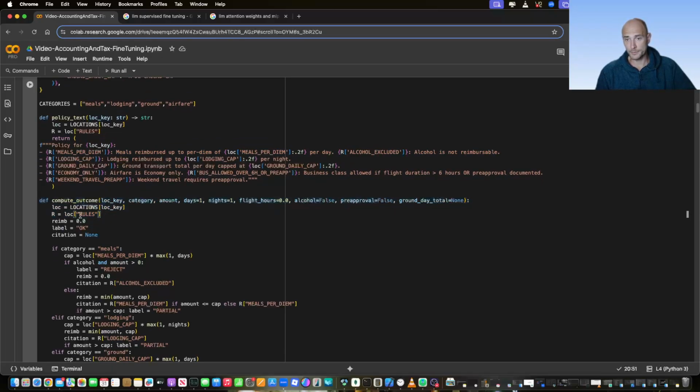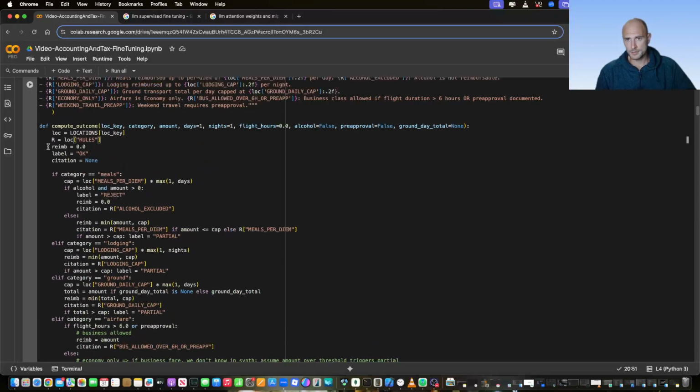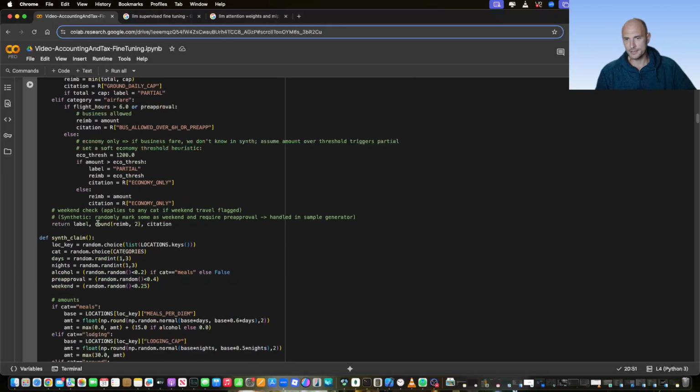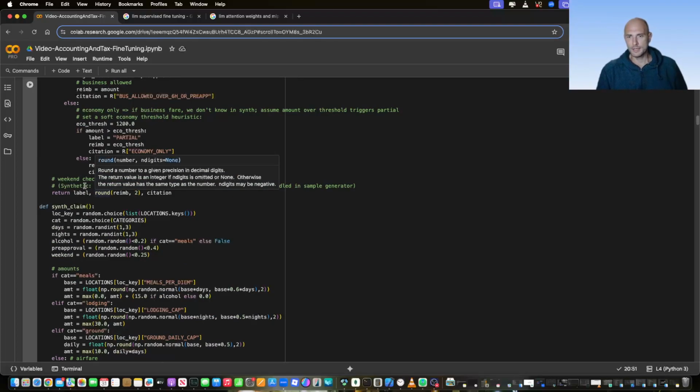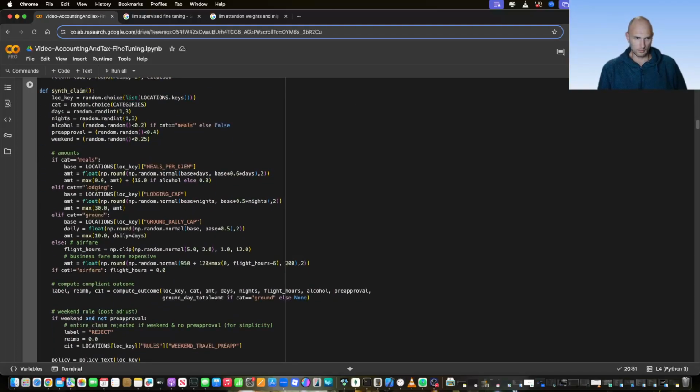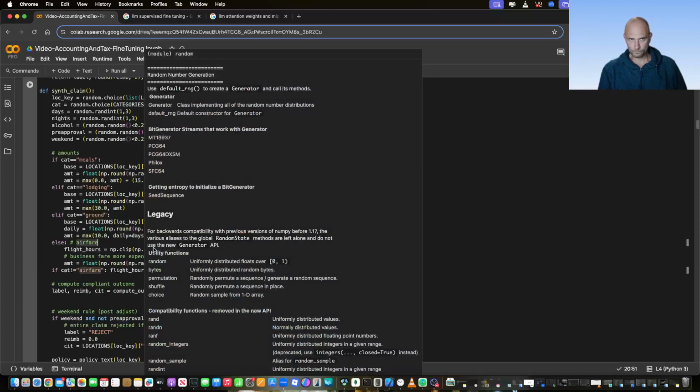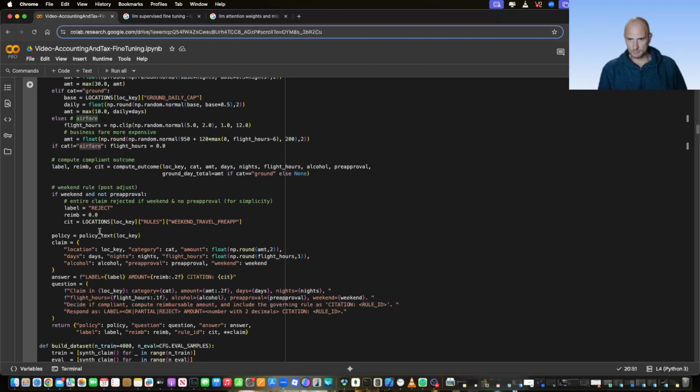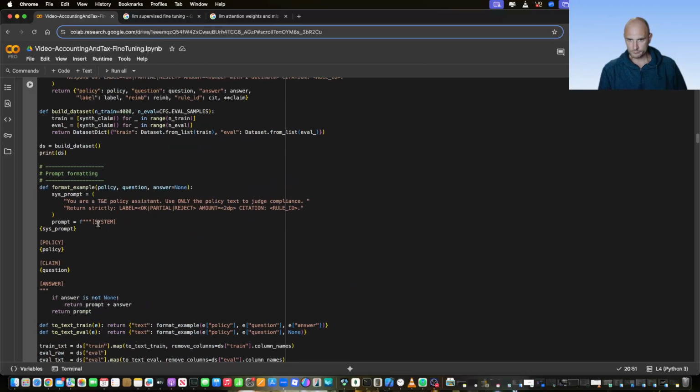And in parallel, we'll be computing the outcome. So here is some Python that actually manually calculates, based on the policy and based on the submission, what should be allowed for claim. So we're building a sample of 4,000 cases. That's for the training.